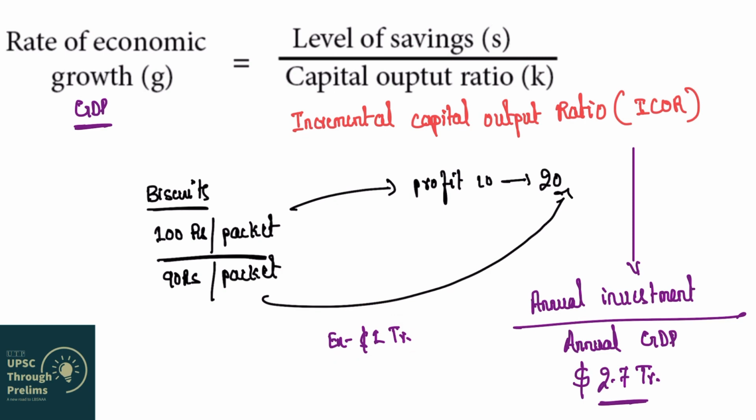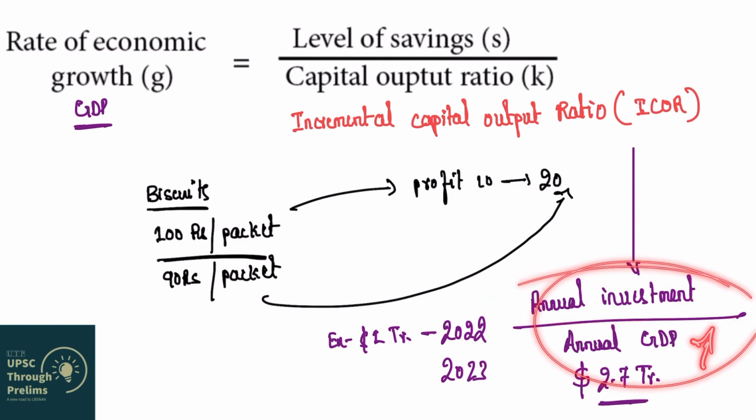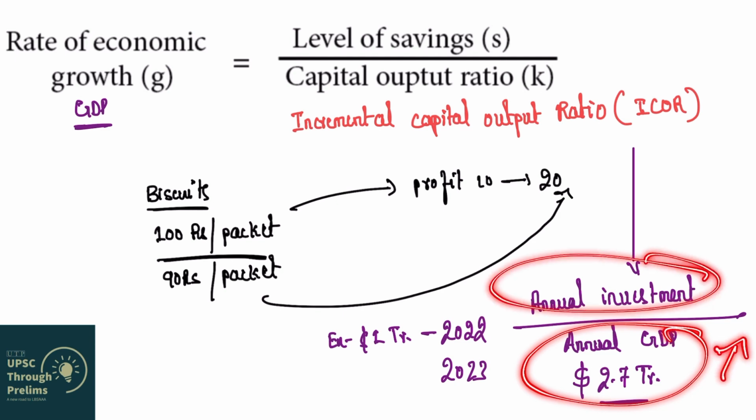Now tell me, in 2023, should this investment come down or not? Only when this investment comes down can we say that our economy is becoming more efficient, meaning this ratio... Whenever annual investment comes down and GDP increases, what happens to the ratio? The ratio will decrease because the denominator is increasing and the numerator is decreasing.